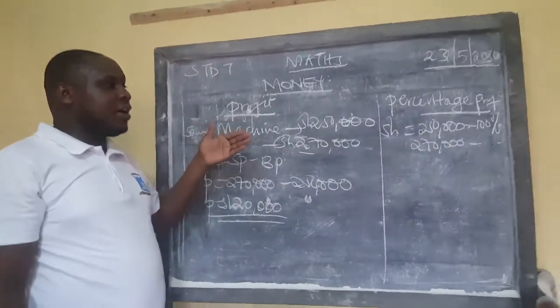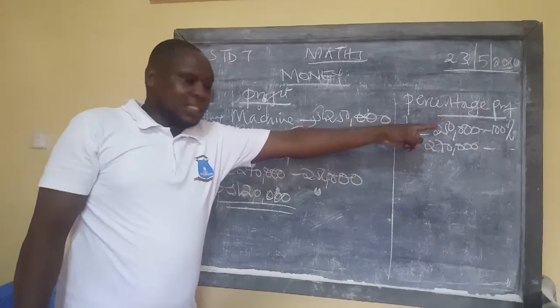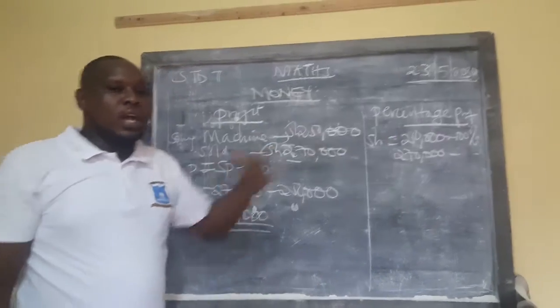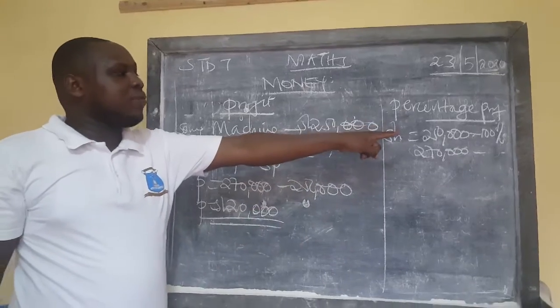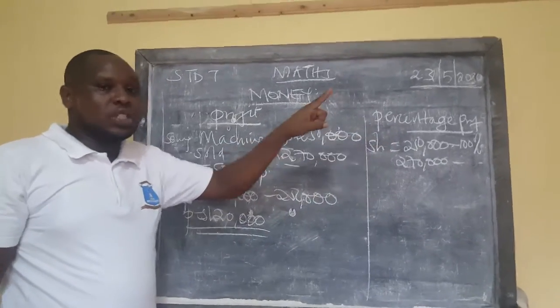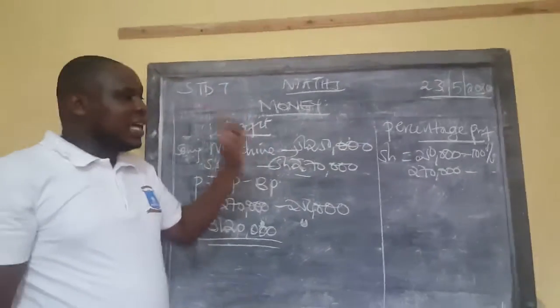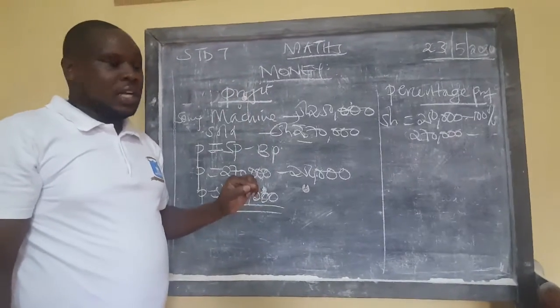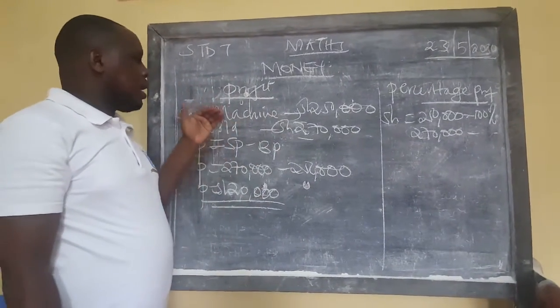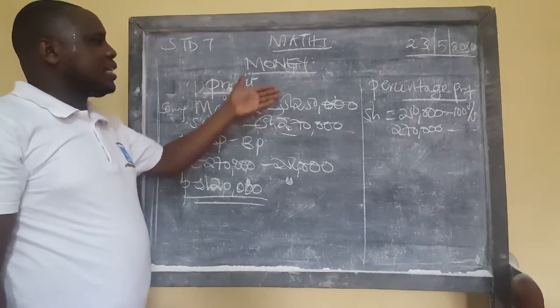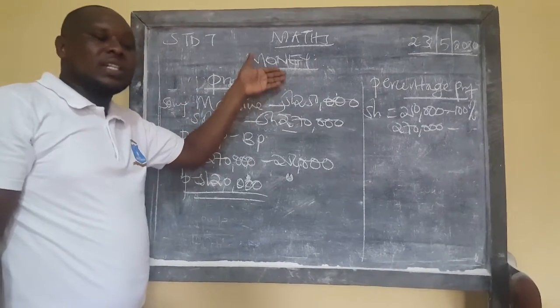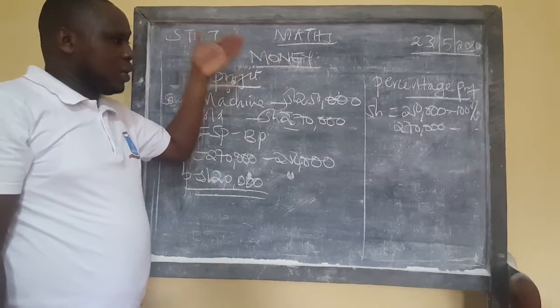If a discount is given, it's lowered from the 100%. For example, if a discount of 5% is given, you subtract the 5% from that 100, and so that person will have bought that thing at 95%. But in this case, we are not told that a discount was given. So we are assuming that the tag price he or she found there is the one with which the machine was acquired.